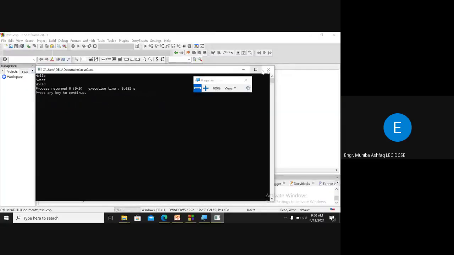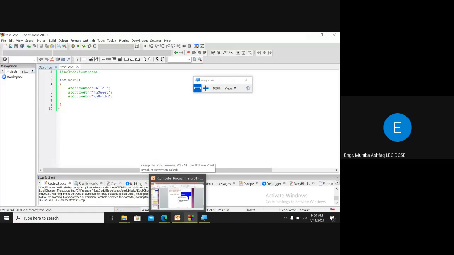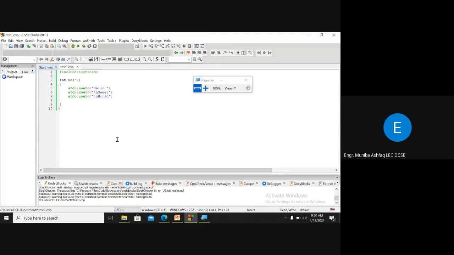So this is a simple example, a simple program. But if you have complex programs and I ask you to write the statements, instructions, I might not even be interested in whether you have written hash include iostream for me or not, because we know that you have to include this. All of you know that every program has hash include, but if you are doing these programs practically on this software, you must include hash include iostream, and then you have to write int main and these instructions according to the syntax of the C++ program.